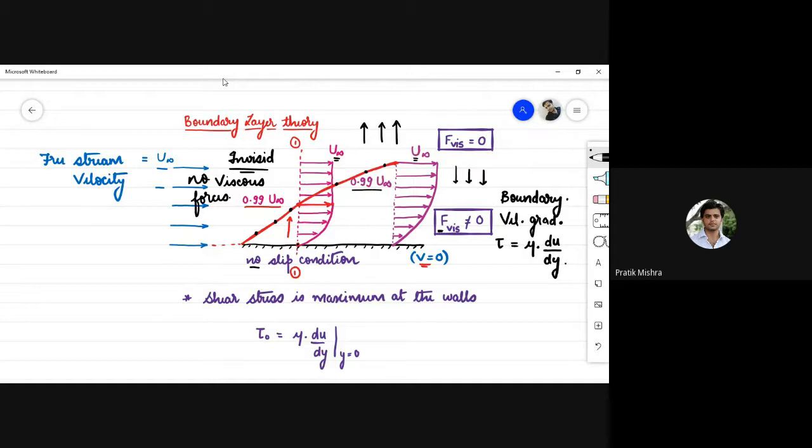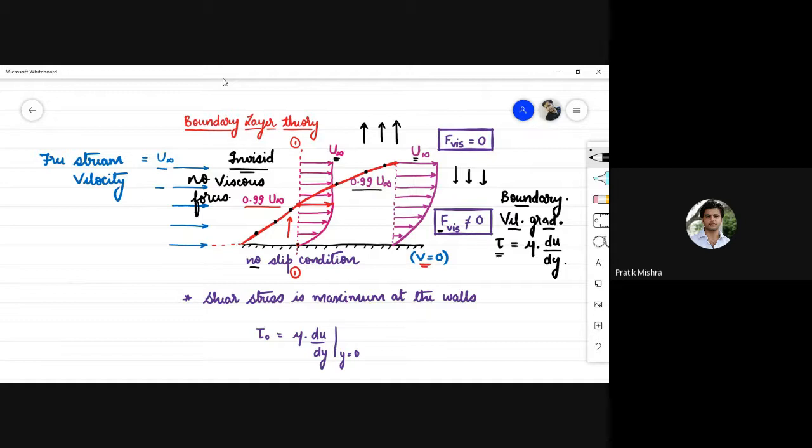The region below the boundary layer is known as the boundary region, and in the boundary region a velocity gradient exists because of the viscous forces, and due to this velocity gradient, shear stress exists in this region. The region above the boundary layer is known as the inviscid region, and there are no viscous forces in that region, due to which the velocity of the flowing fluid is constant, equal to the free stream velocity, that is u infinity.